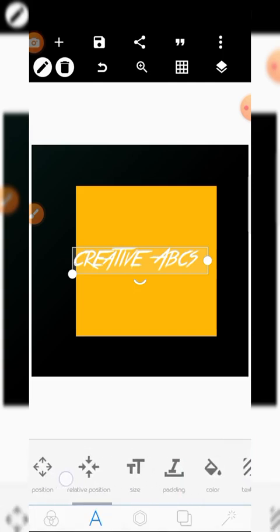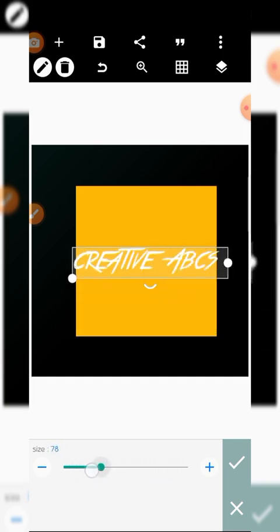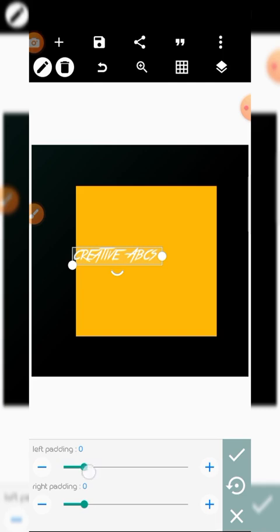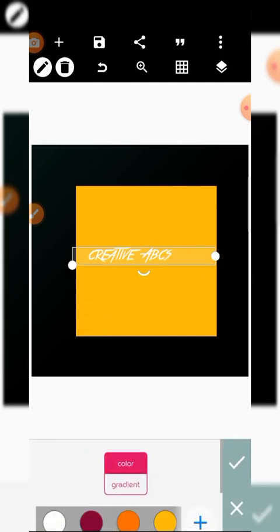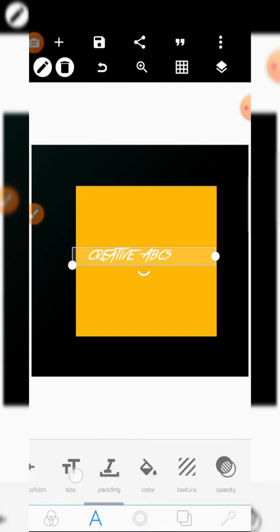Then the next one is size. If you want to size your text, then the second one is leading. This is what it does. There is color. If you want to change the color of your text. There is texture.